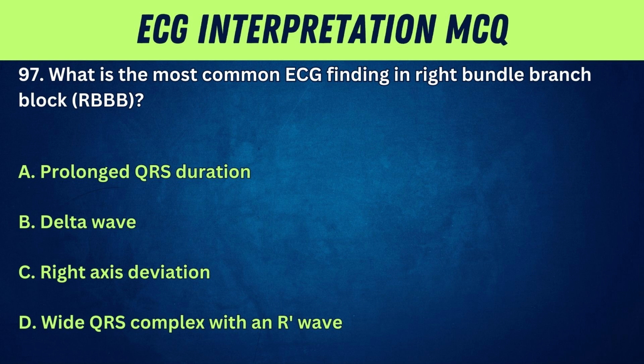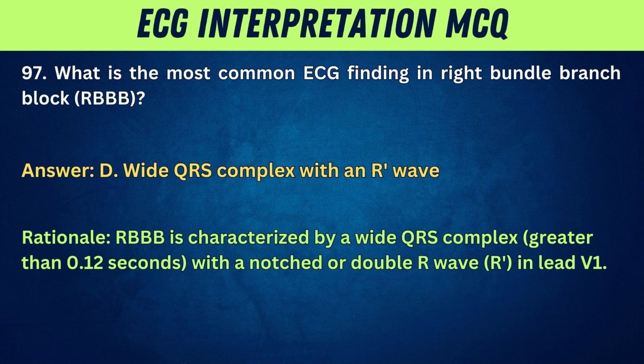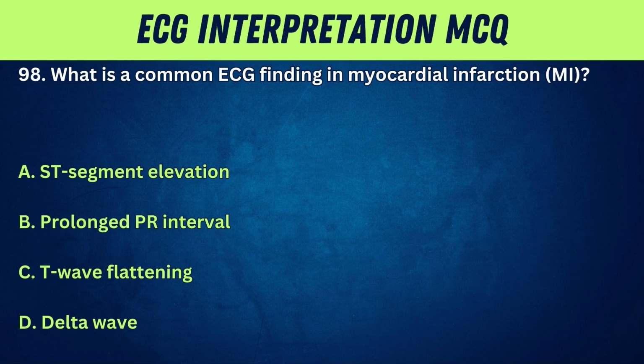97. What is the most common ECG finding in right bundle branch block, RBBB? A. Prolonged QRS duration. B. Delta wave. C. Right axis deviation. D. Wide QRS complex with an R wave. Answer: D. Wide QRS complex with an R wave. Rationale: RBBB is characterized by a wide QRS complex greater than 0.12 seconds with a notched or double R wave in lead V1.